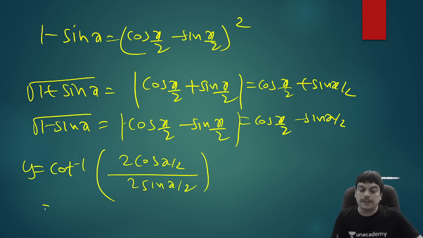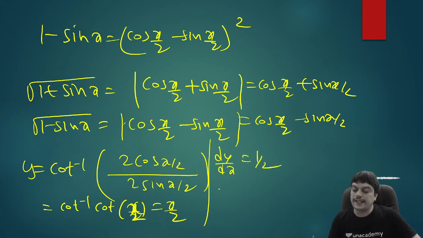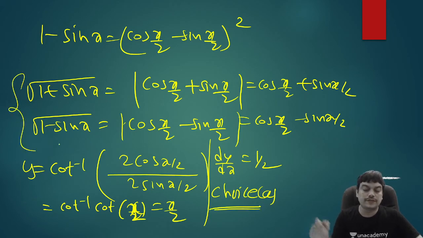So this will actually become cot inverse of cot x by 2. Again, even to cancel cot inverse and cot, they should have specified x. If nothing is specified, we take it for granted and cancel it. So y is x by 2. So that means dy by dx is therefore equal to 1 by 2. So choice A is the correct answer. This is quite simple provided you know these formulas.